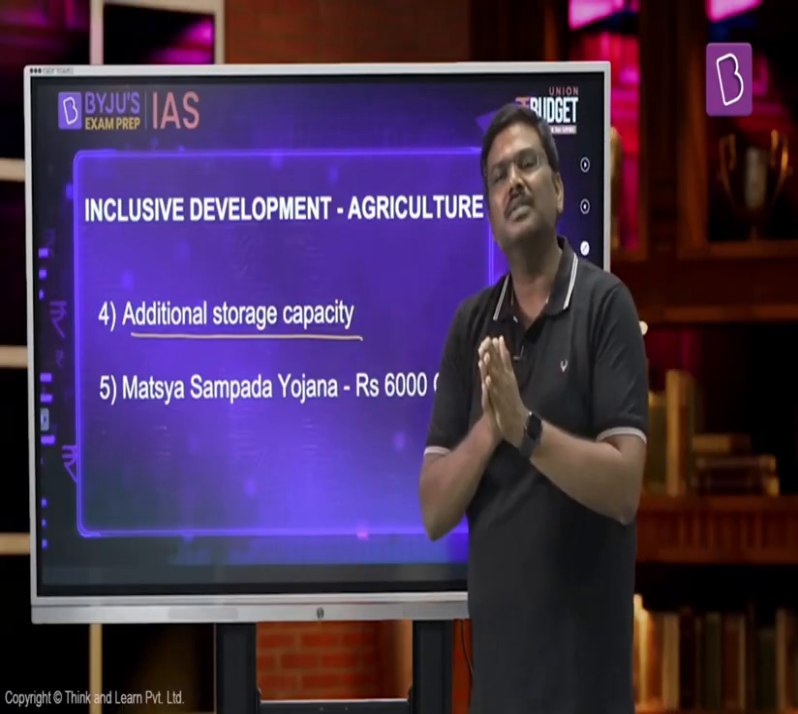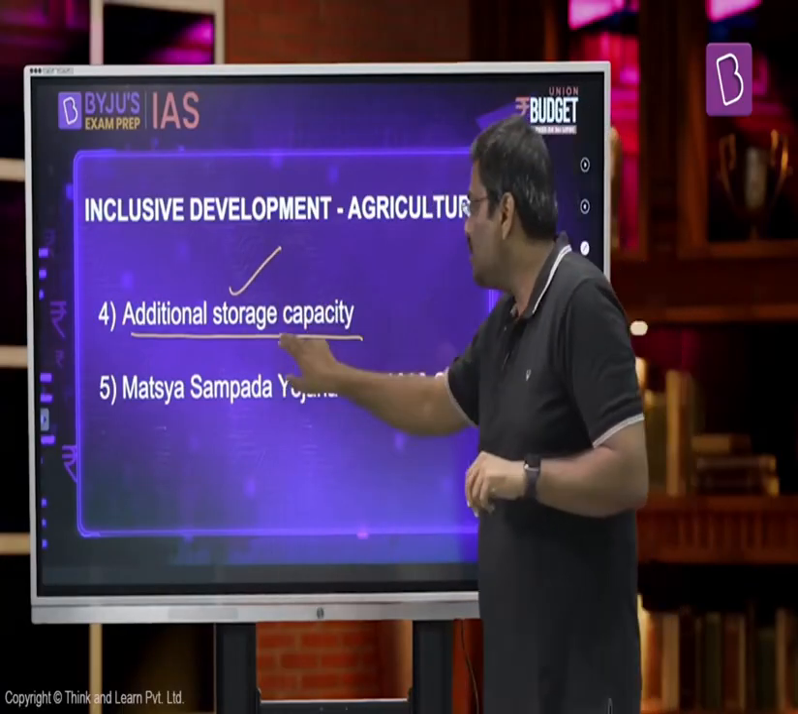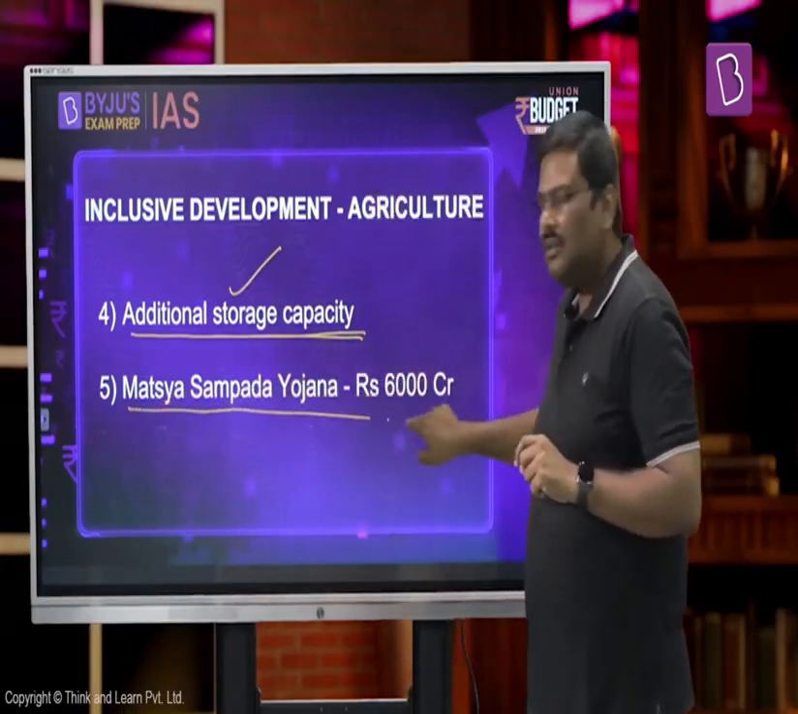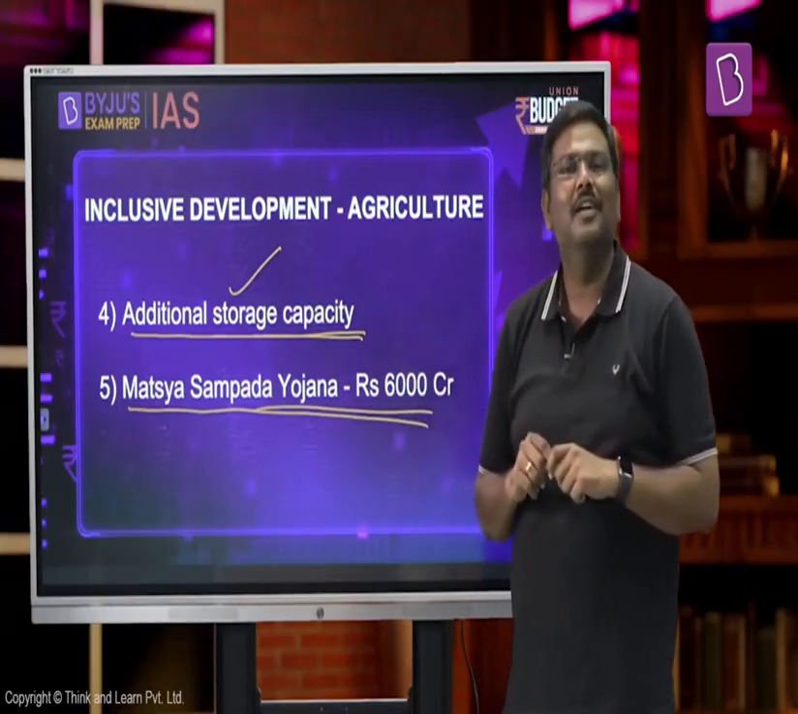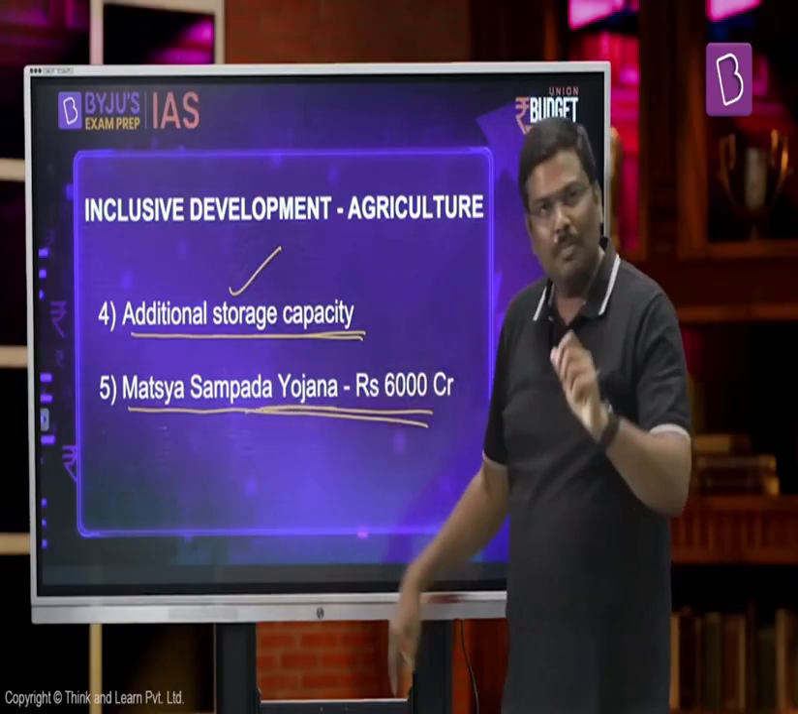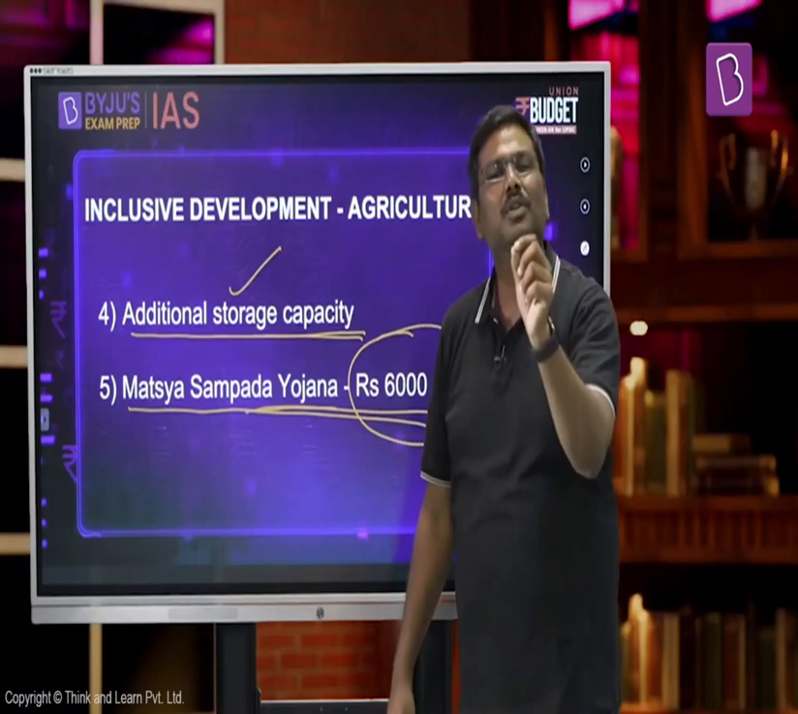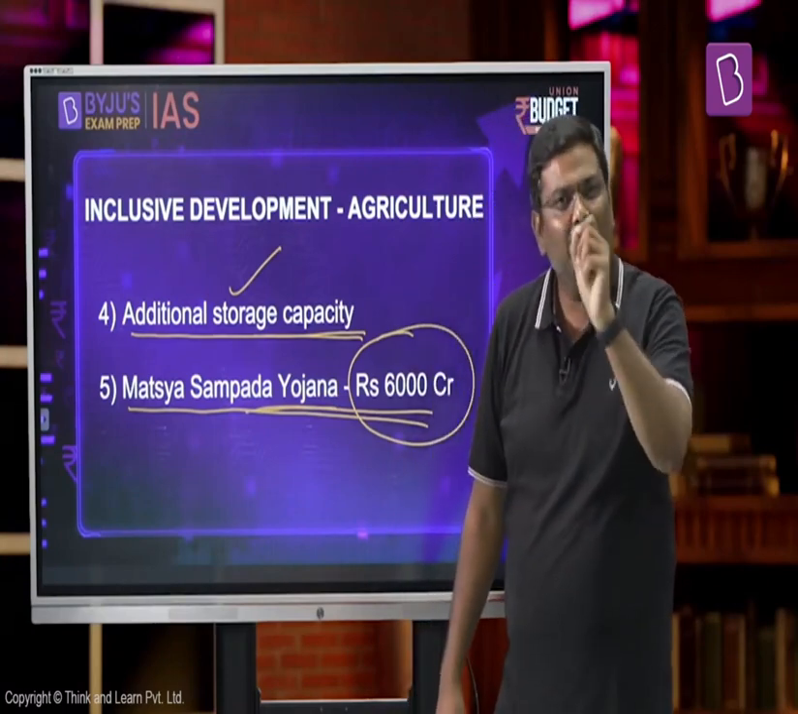So in order to address the issues that are faced by the farmers, the government has announced that they will be promoting development of additional storage capacity. And one more important announcement: the government in the earlier budget has announced the Matsya Sampada Yojana, associated with production of fishes, again associated with the blue revolution in India, and one more sub-scheme under the Matsya Sampada Yojana would be launched now, and the allocation for this sub-scheme will be more than 6,000 crore rupees. So these are very, very important announcements that the government of India has made in the context of